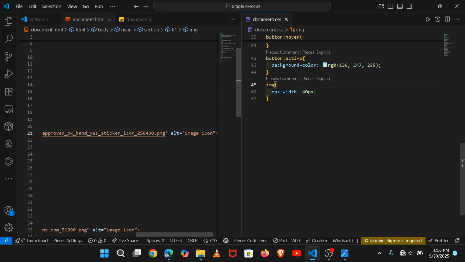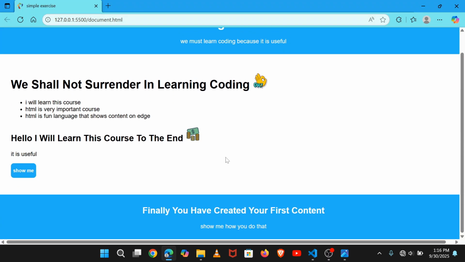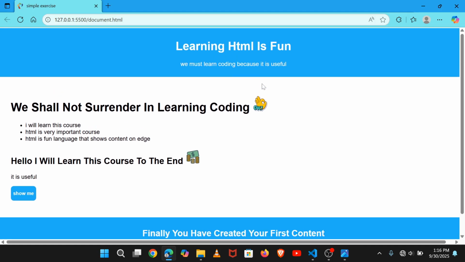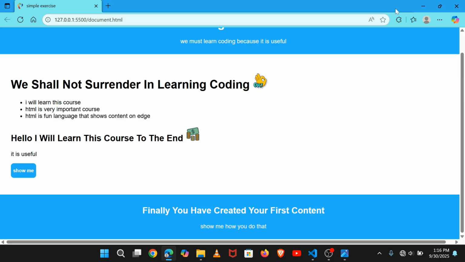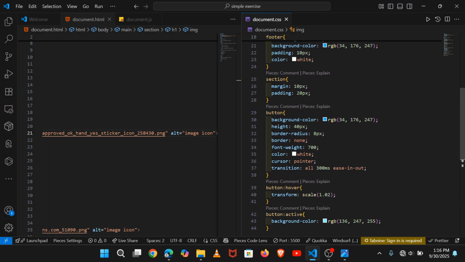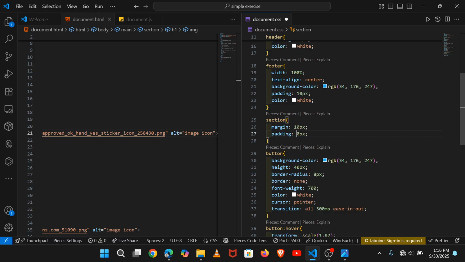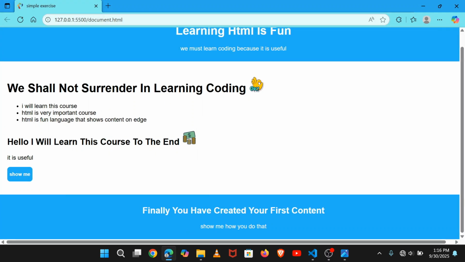Ctrl S to save, and you can see we've pressed the image, but we want it to be interactive. When we have it, it will be working very well. And inside that section, to see things very well, you can change this from 20 to 10, so that the padding is less and we see everything at the same time.